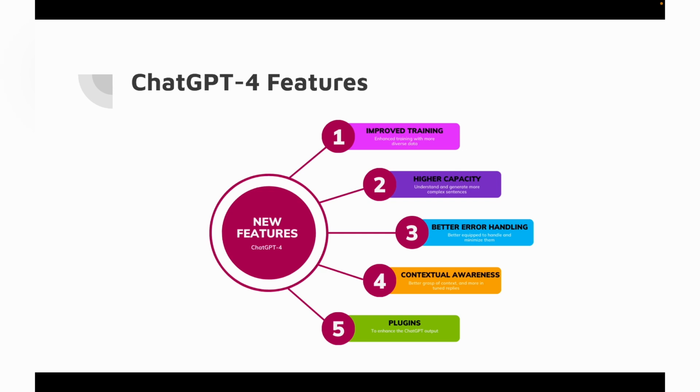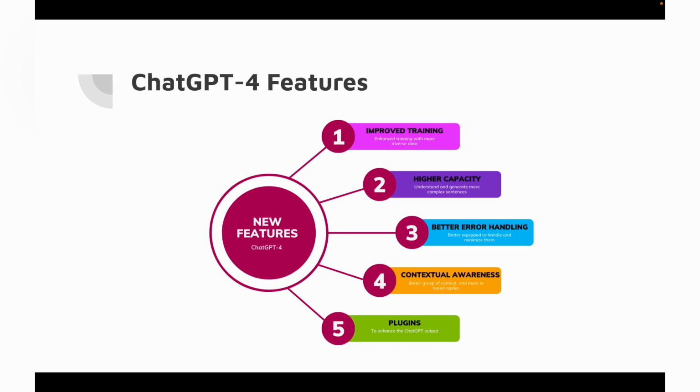The third one is better error handling. For example, I make mistakes, I get syntax errors, and they happen, but ChatGPT 4 is better equipped to handle and minimize them. It automatically resolves the syntax error in its backend before giving the answer, so it checks better than ChatGPT 3.